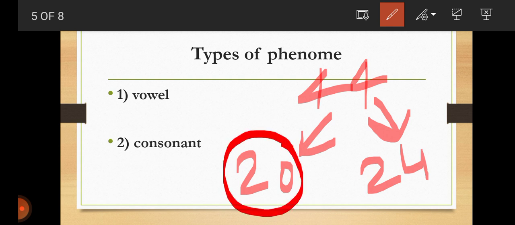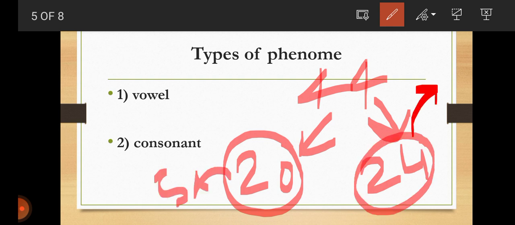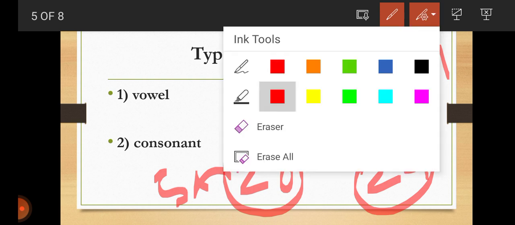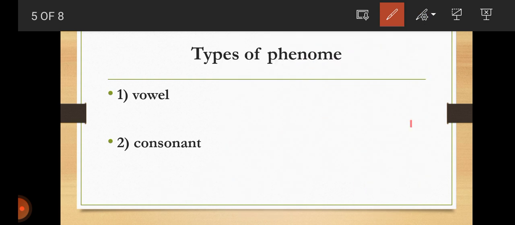Vowel sounds are derived from 5 vowels and consonant sounds are derived from 21 consonants. Okay, 20 vowel sounds are derived from 5 vowels and 24 consonant sounds are derived from 21 consonants. So there are about 44 phonemes. Now I think it is clear to you.